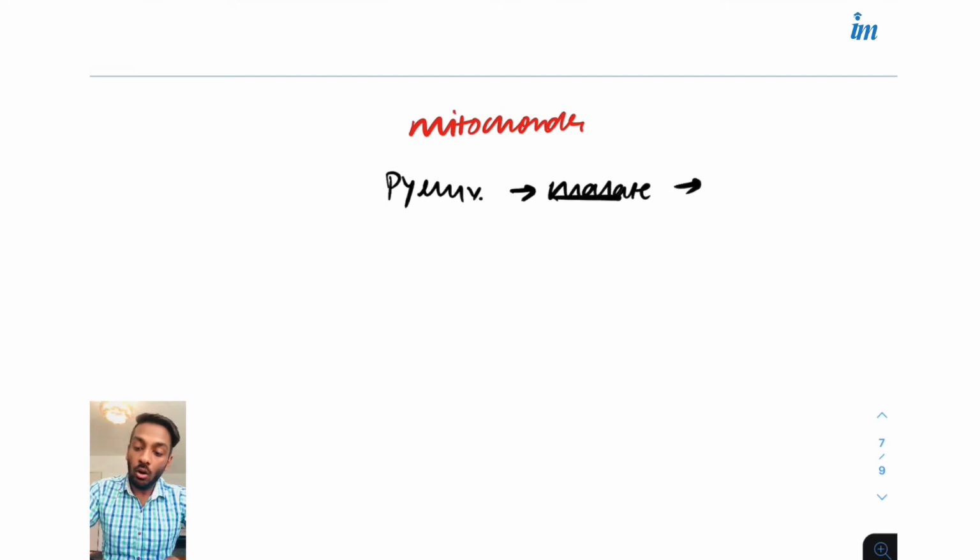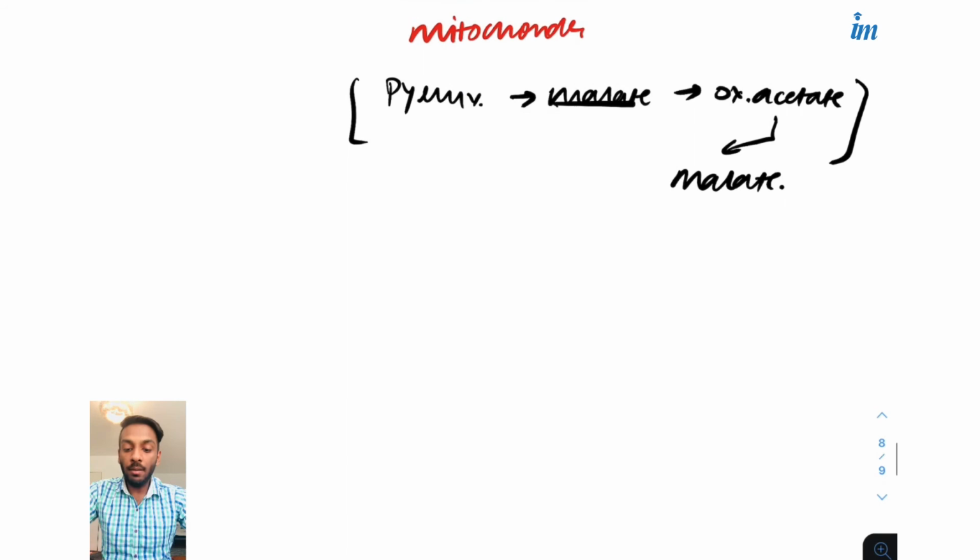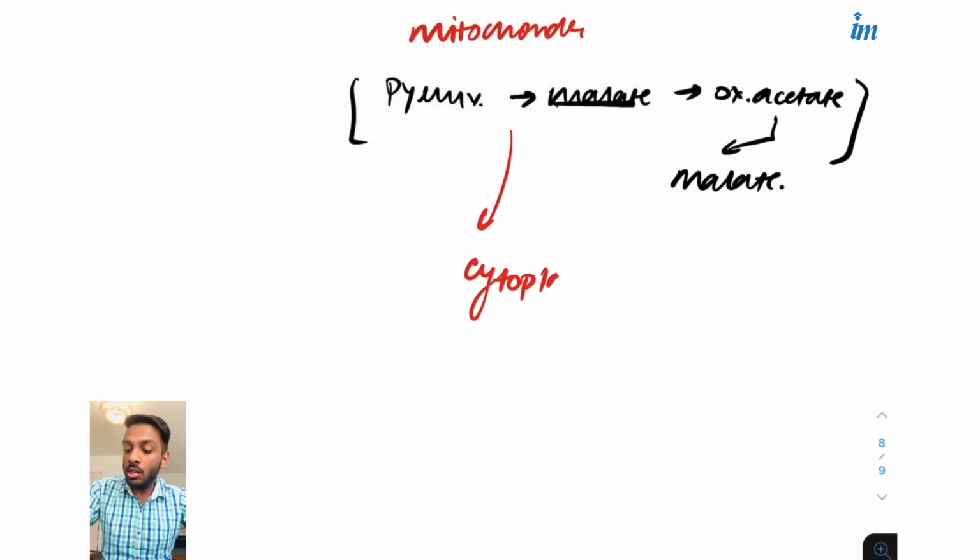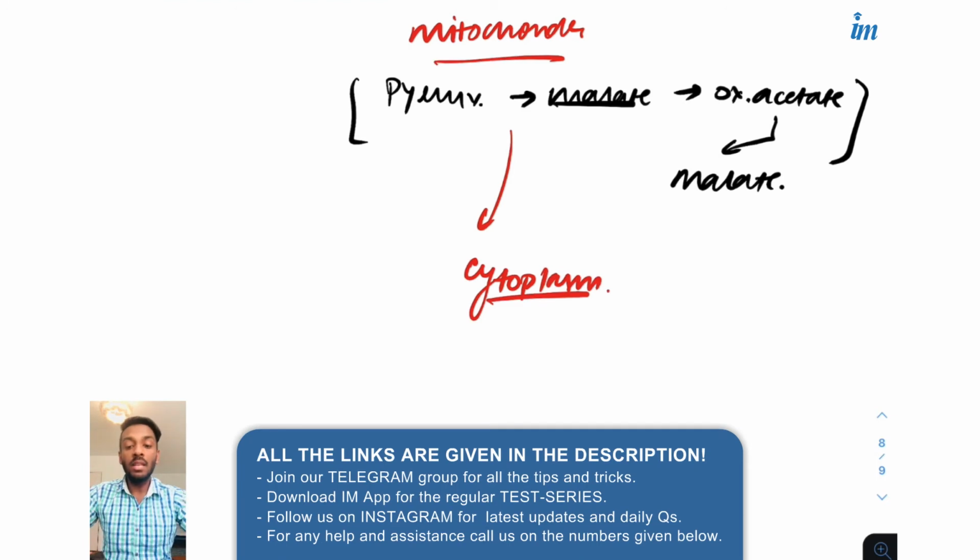So let's quickly formulate again. In the mitochondria, the pyruvate will be converted into oxaloacetate, and this oxaloacetate into malate. This occurs in the mitochondria. Then we reach the cytoplasm, and a whole bunch of reactions occur in the cytoplasm.